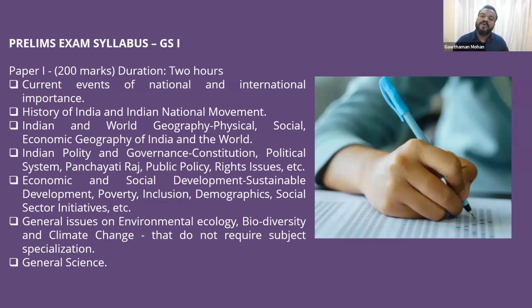There are people who attend 60 or 70 questions because they know their accuracy. They know that whatever questions they have attended are correct. If you have that accuracy, then you can attend the minimum number of questions based on the cutoff. Like 60 questions, if you attend, you will get 120 marks.